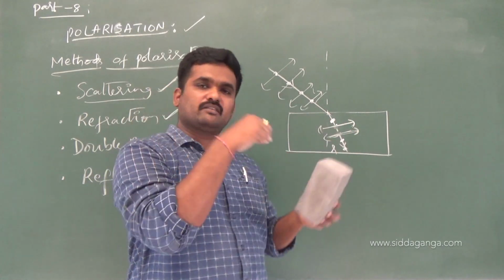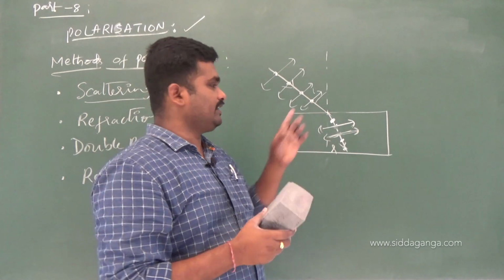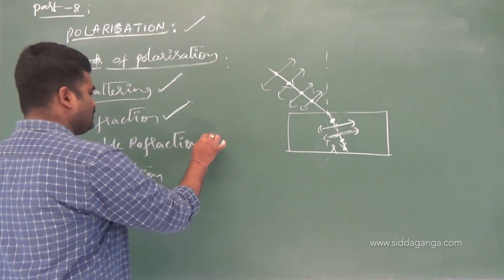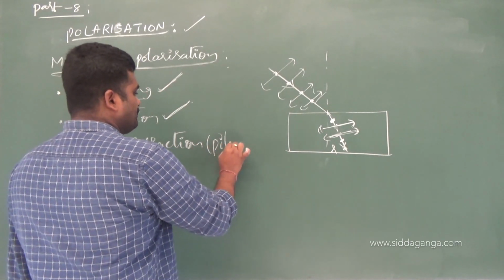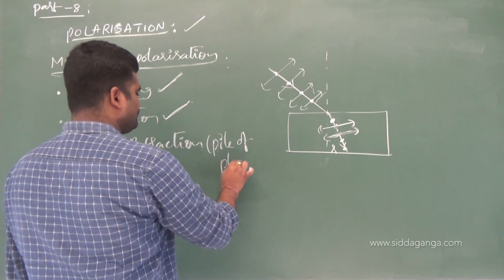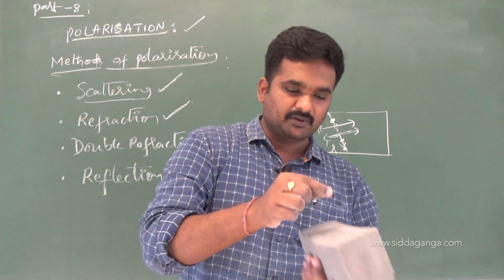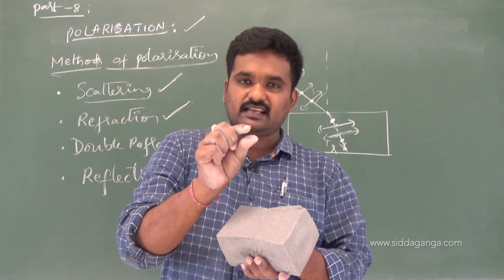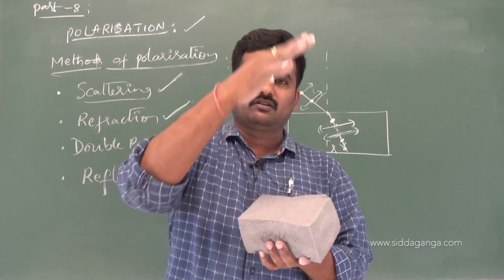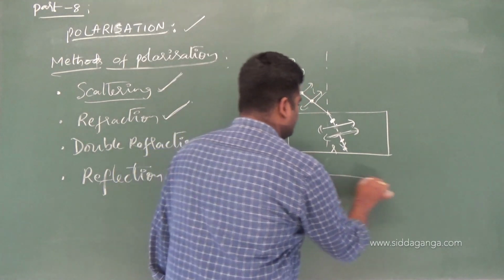After passing through one of the plates, if it is not completely polarized, we are going to take a pile of plates, or double refraction. The pile of plates concept is that thin glass plates are placed one over the other. Very thin glass plates are placed one over the other. So if you place one over the other, what happens, tell me?